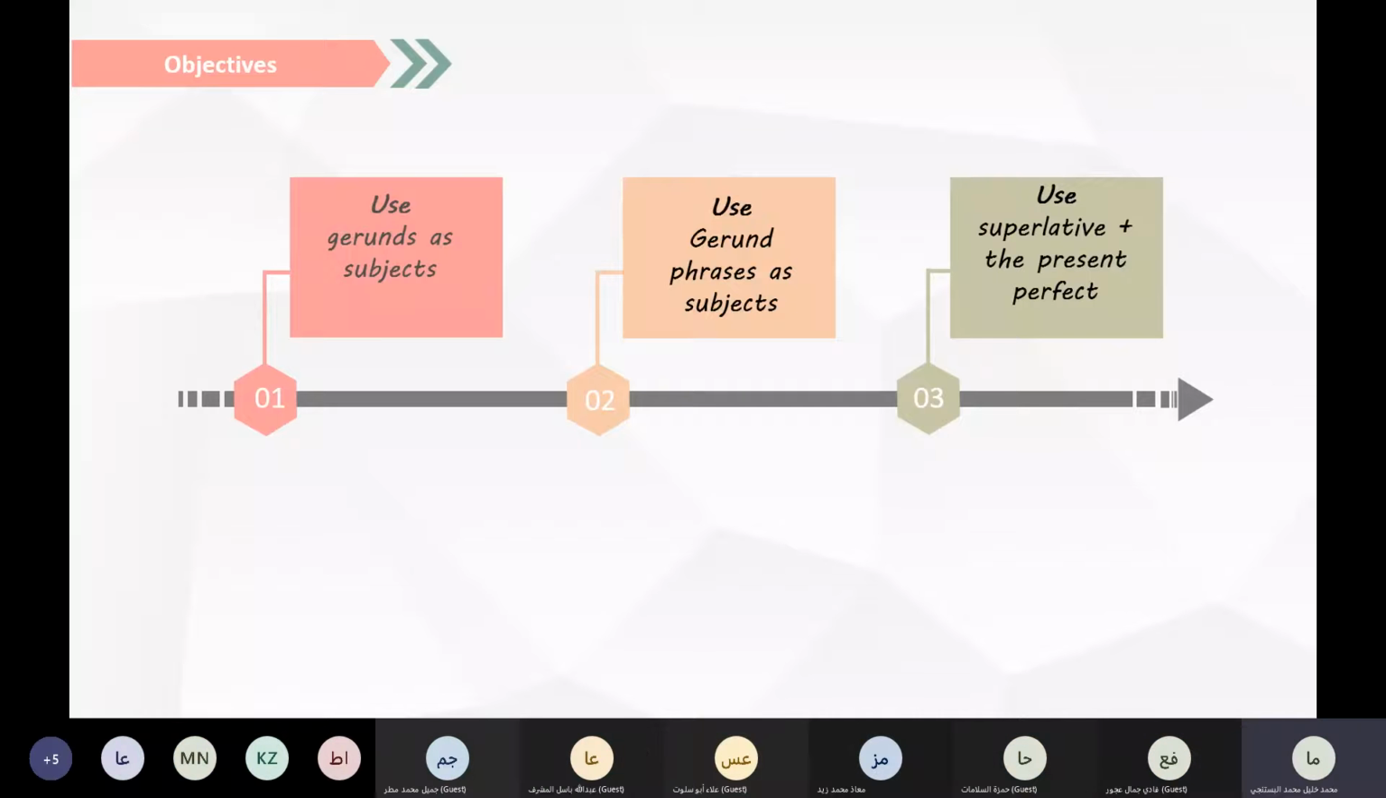Today we are going to start with lesson 3 on page 22. We are going to talk about the structures, gerunds as subjects, and superlative with present perfect. So here our objectives, our goals will be using gerunds as subjects, using gerund phrases also as subjects, and using superlative with the present perfect. These are our goals for our lesson today.